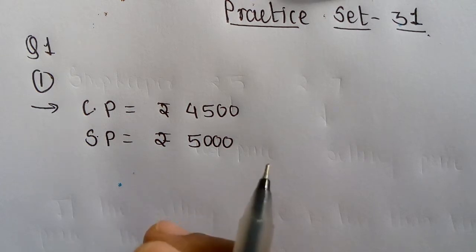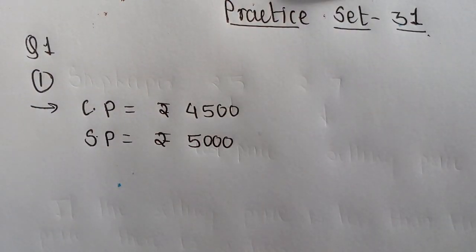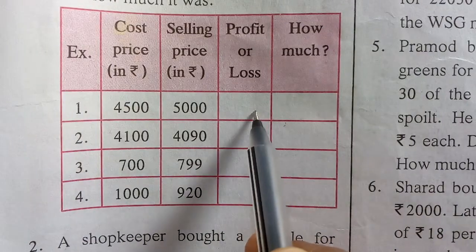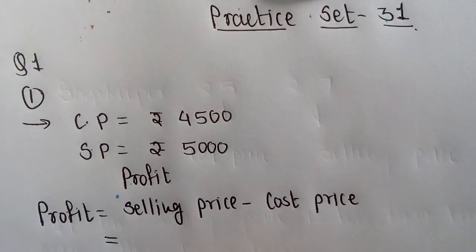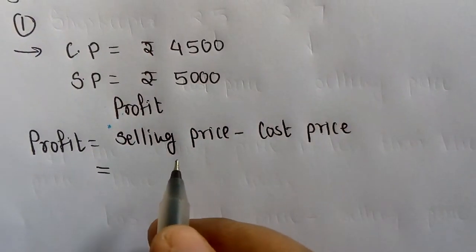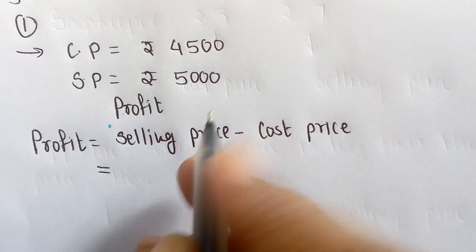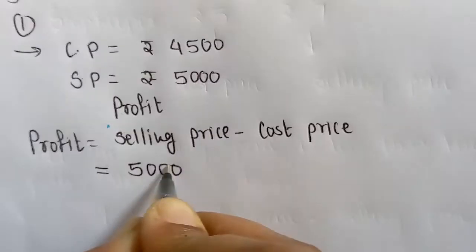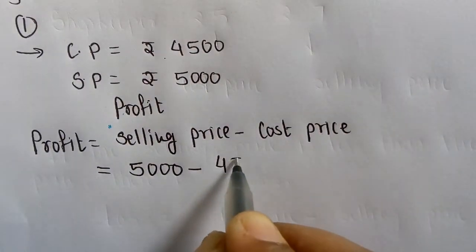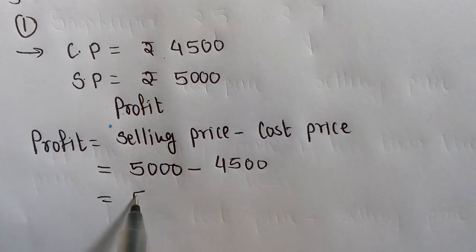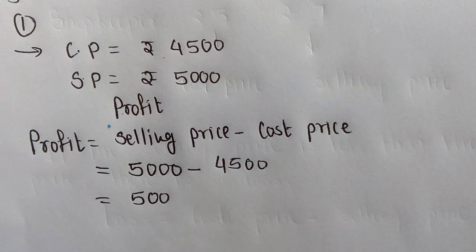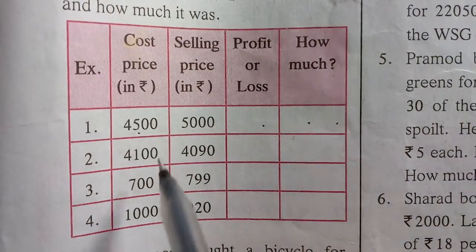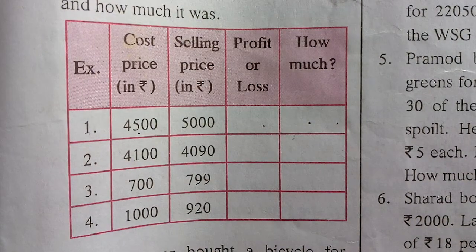So we can write here in this box. See, in this textbook, in this column we have to write that there is profit, and how much it is we will find out. So the formula of profit is equal to selling price minus cost price. What is the selling price? It is rupees 5,000. So here we can write 5,000 minus cost price 4,500, and the subtraction is 500. So profit is rupees 500, and you can write this amount in this column. In the same way we can solve the other 3 examples also.